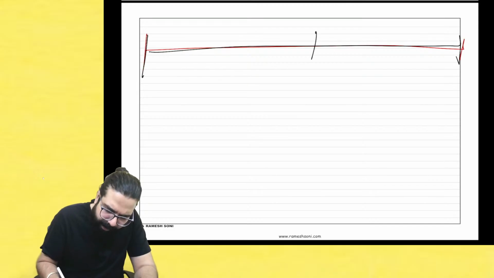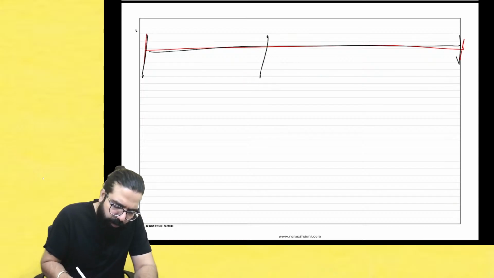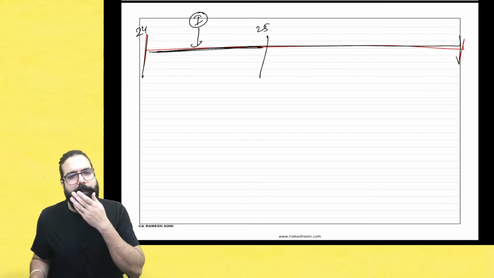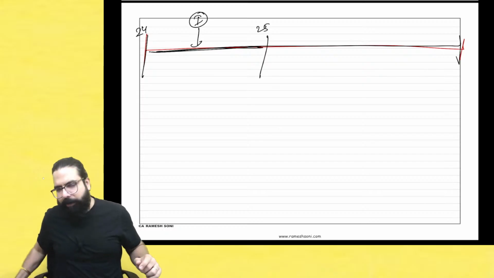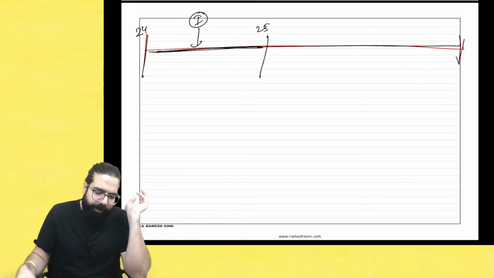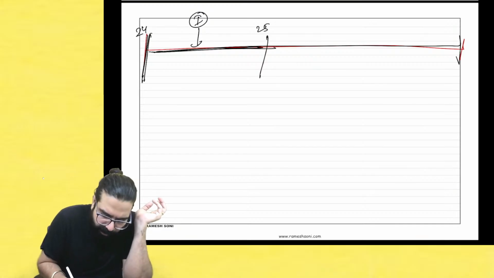If you have received an invoice, for example, I have received one invoice in the year 2024-25. Sir, you know what happened? I forgot to take the credit. I kept the invoice, sat on the invoice, and I forgot to take the credit. Now, this invoice which I had received, I did not take the credit.